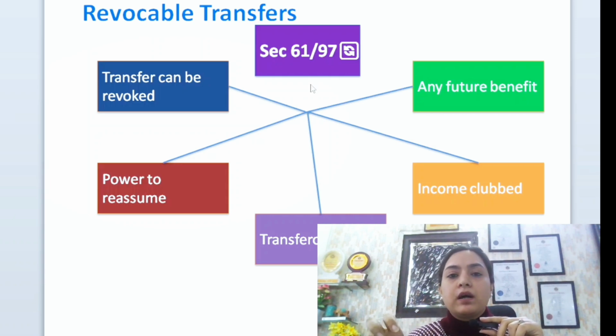A transfer is said to be revocable when the transfer can be revoked during the lifetime of the transferor, and there is a power to reassume control over that transferred asset. Transferor would be taxed. In this case, the transferor is the person who would get taxed, in whose hands the income would be clubbed. So रेवोकेबल का मतलब आप ले सकते हैं कि उस ट्रांसफर को आप रिवोक कर पा रहे हैं, आप पावर रिज्यूम कर पा रहे हैं यानी अपना कंट्रोल रिज्यूम कर पा रहे हैं और जो फ्यूचर बेनिफिट राइज होने वाला है उस एसेट से वो भी आपको मिलने वाला है. That could be a revocable transfer. So this was section 97.